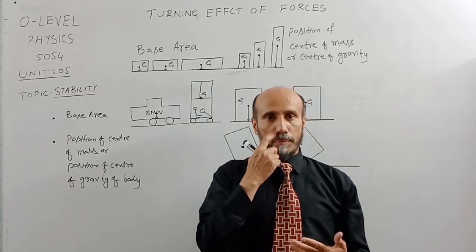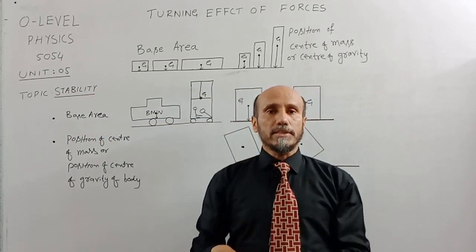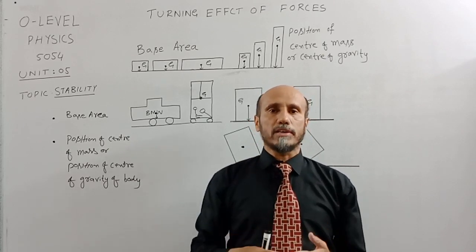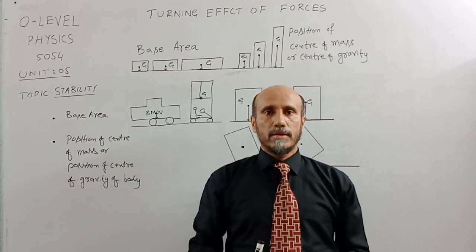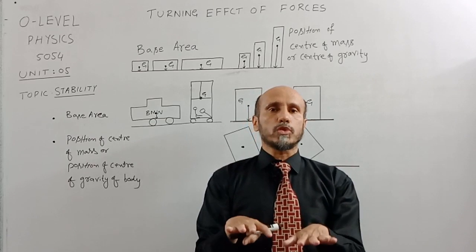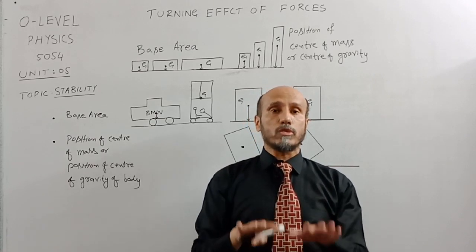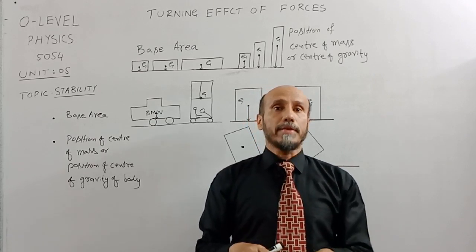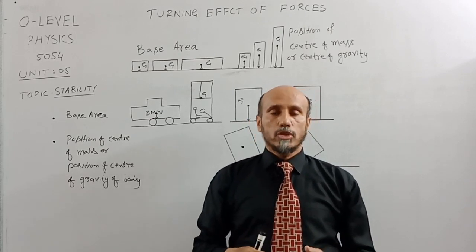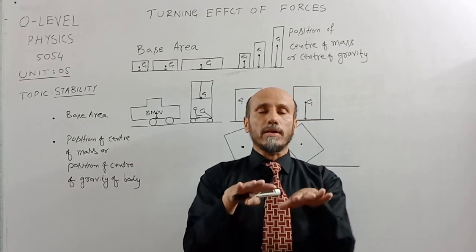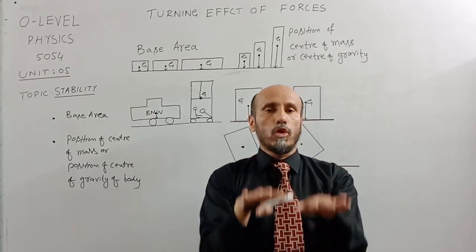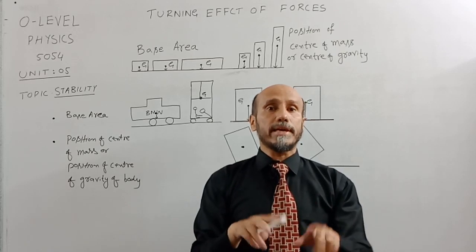Have you ever observed that the size or the height of the racing cars is very less as compared to the cars which we use in our daily life? The reason is that those cars are supposed to be more stable, because those cars have to run at a very high speed and around a zigzag path over the racing track. So their engines are placed as low as possible to increase their stability.